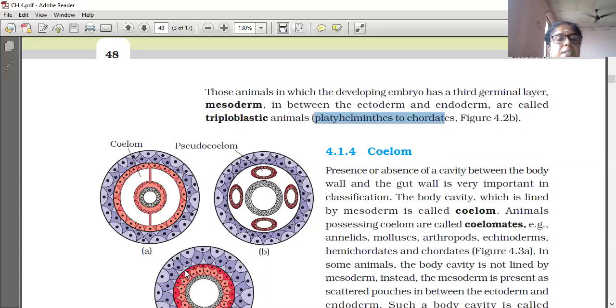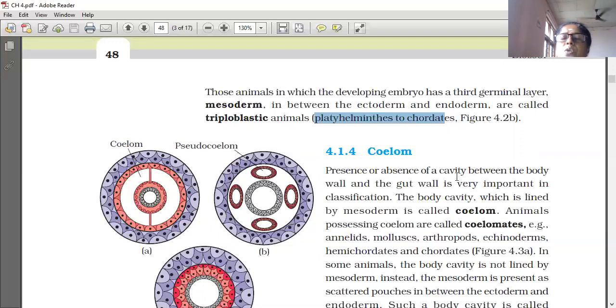Here coelom is absent. Coelom is not there. That is acoelomate. What is called the acoelomate? Coelom is absent. In biology, A is for absence only. Absence of coelom, so acoelomate. And here the actual coelom is not present. Actually, pseudocoelom only is present. So it is called pseudocoelom. So on the basis of coelom, organisms are classified into three: coelomate, pseudocoelomate, and acoelomate.